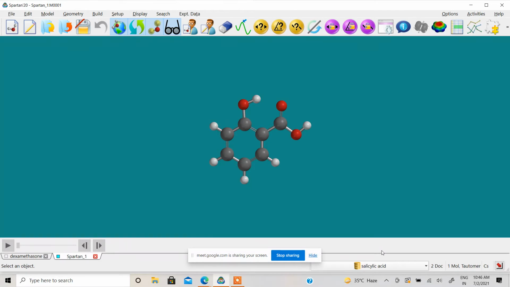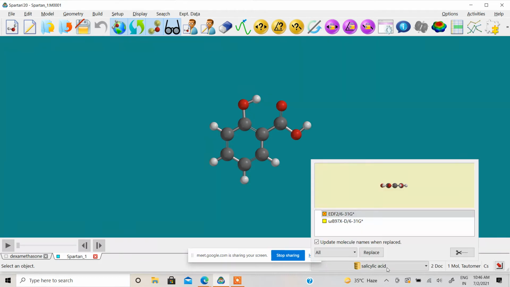On top of that, we are also supplying you an additional database, which is about 24 GB in size. It contains more than 3 lakh molecules. And we have performed a few DFT calculations to save your time. So when you click on this salicylic acid, you can see a few DFT calculations have been done.